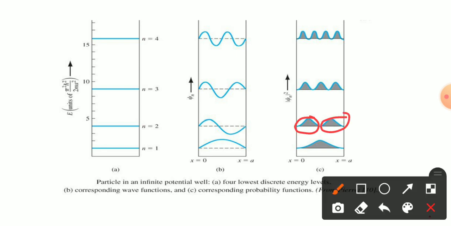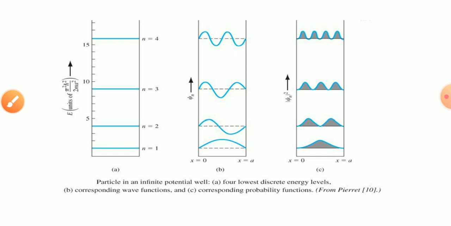In the same way, for n equal to 3, the highest probability of finding the charged particle is in these three regions for the state of 3. This is the way by which you can define the probability of finding a charged particle.